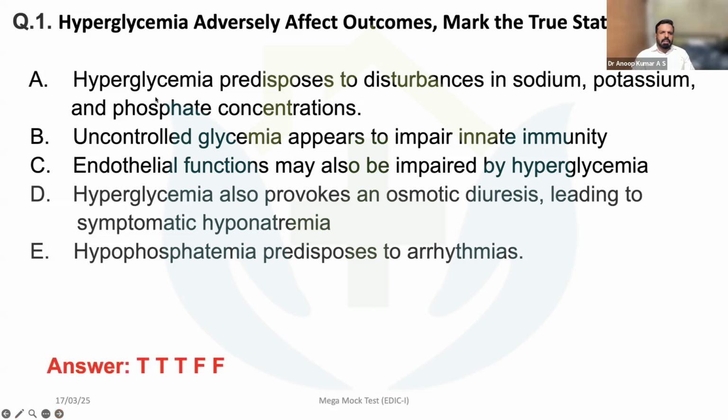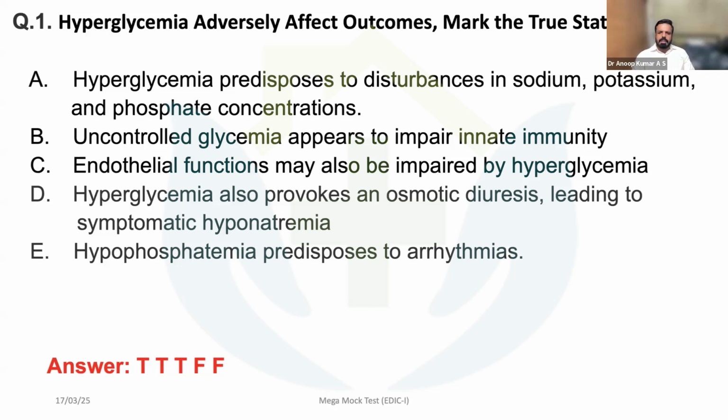The first one, it predisposes to disturbance in sodium, potassium, and phosphate concentration. I think you all will be aware of that, especially potassium and phosphate concentration. You can have sodium variations also because of the fluid shift and osmotic diuresis. Obviously, it will impair immunity in the diabetic state. Endothelial functions may also be impaired. I think there won't be any confusion in that choice as well. The next one is that it also provokes an osmotic diuresis leading to symptomatic hyponatremia.